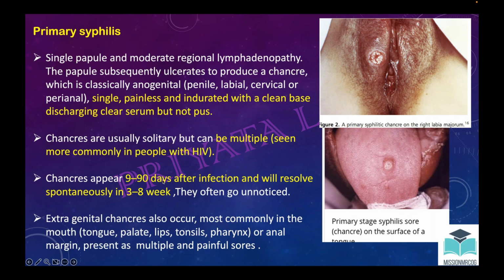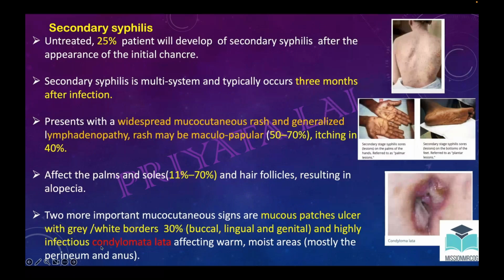Apart from this, secondary syphilis: 25% of the people who have primary syphilis will develop secondary syphilis. Secondary syphilis is a multi-system disease, and it usually occurs within 3 months after the infection. So it occurs after 90 days, or 3 months, after the infection. People may have a mucocutaneous rash and lymphadenopathy.